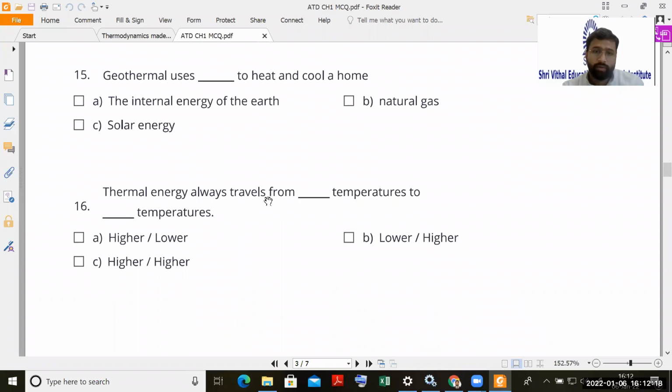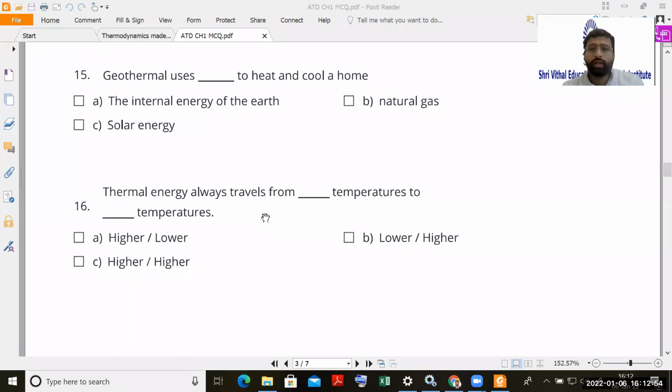Thermal energy always travels from dash dash temperature to dash dash temperature. Does it transfer from higher temperature to lower temperature, or from lower temperature to higher temperature? Yes, lots of B's are there in the chat box. Chat, it is not the expected answer. Aditya, good answer, A. So the correct option is A. Thermal energy always transfers from higher temperature to lower temperature.